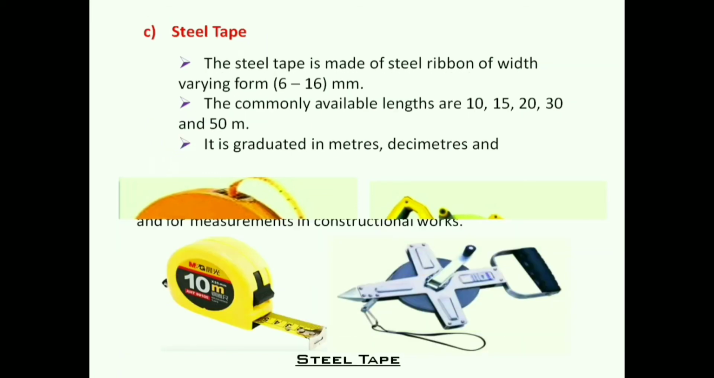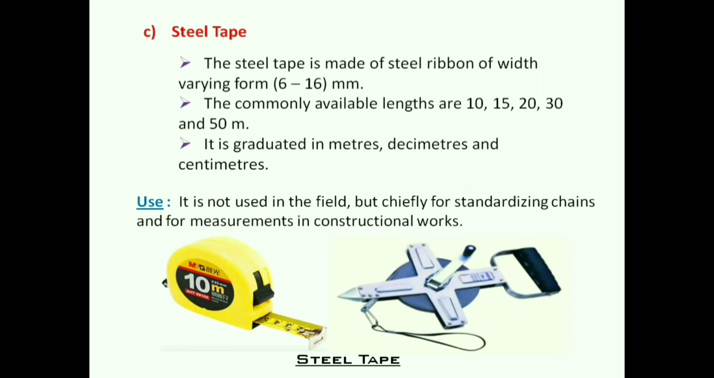Next, steel tape. We can see this is the steel tape, and the tape is made of steel ribbon of width varying from 6 to 16 millimeter. They are available in 10, 15, 20, 30 and 50 meter in length. It is graduated in meter, decimeters and centimeters. Uses of steel tape: it is not used in the field but chiefly for standardizing chains and for measurement in construction work.